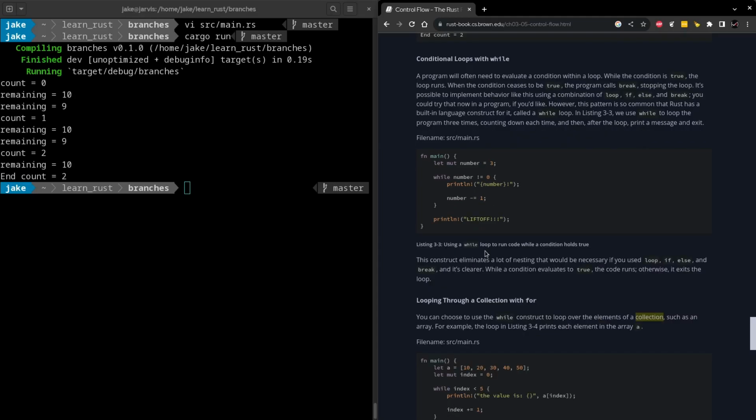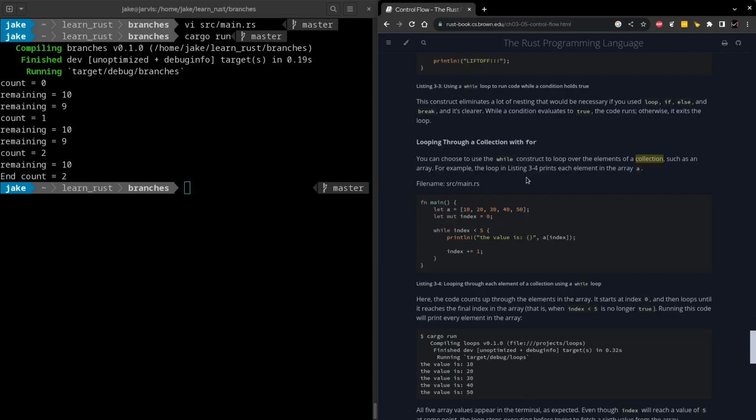Now, other loops we may be familiar with if we're coming from other languages is a while loop, which is going to loop while some condition is true. Remember that this is going to be a Boolean check here. So until this statement is false, it's going to execute the code that happens within the code block. And then the final looping mechanism covered here that I'm really glad that Rust has is for loops, because I really am a fan of them. And I use them for at least 90% of loops that I do.